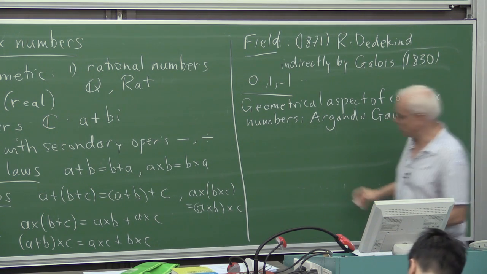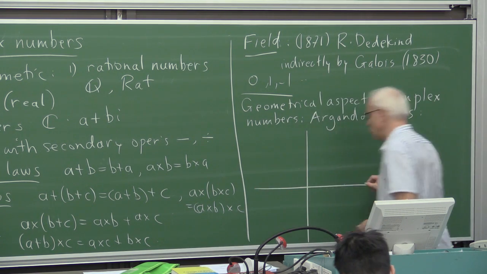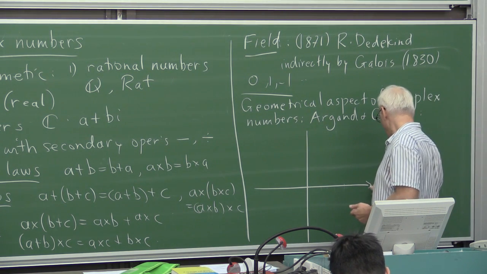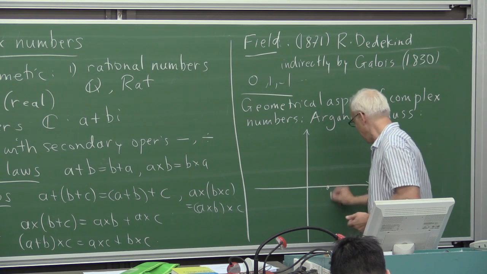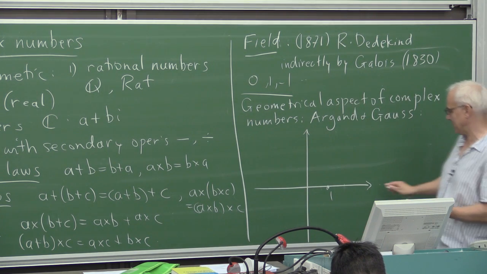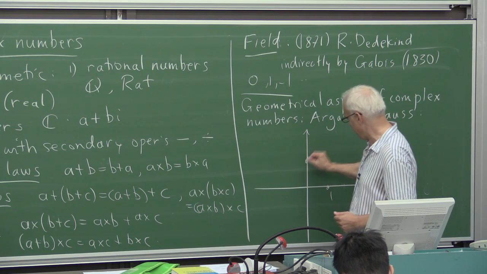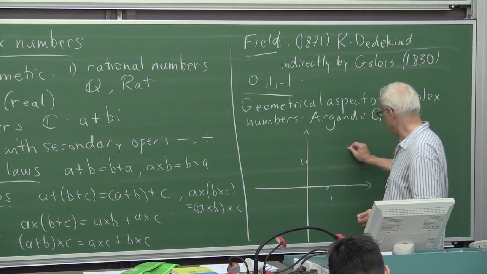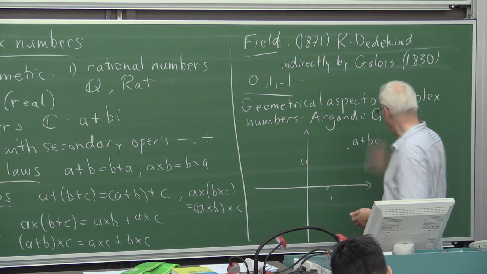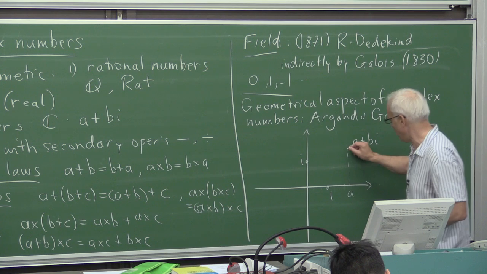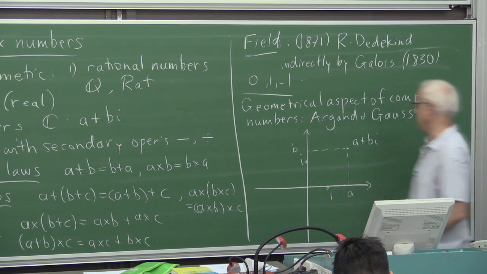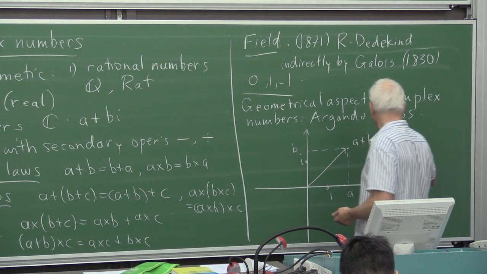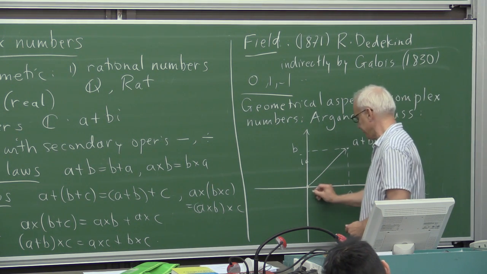And there was this realization that we could visualize complex numbers in terms of points on a plane, where we think of 1 as being on this horizontal axis, so this is like the usual number line, and then we have an imaginary number line consisting of multiples of i in that direction. And if we have a typical complex number, say a plus bi, its components are a and b in that direction. And we sometimes represent such a complex number by an arrow from the origin.